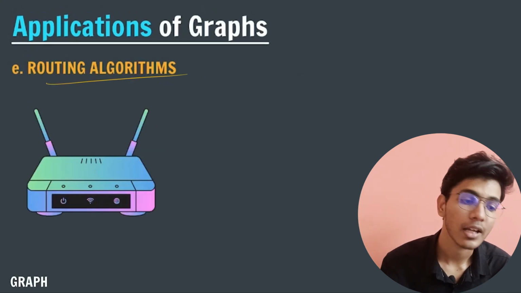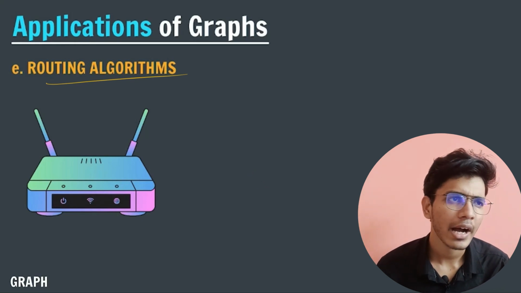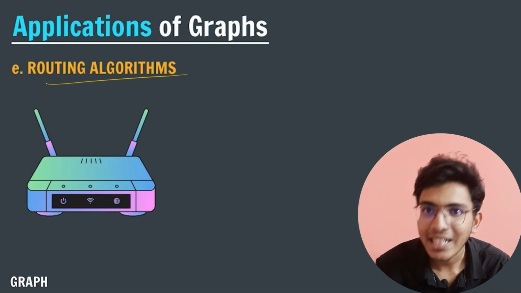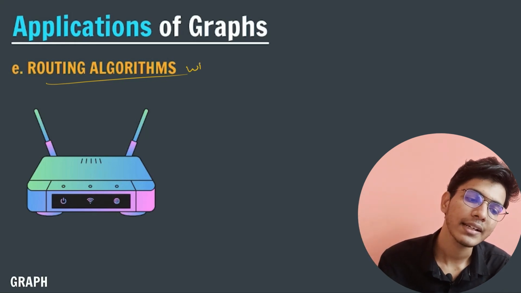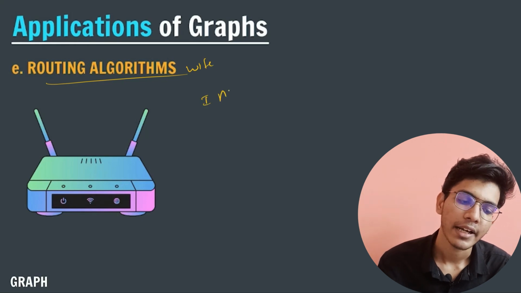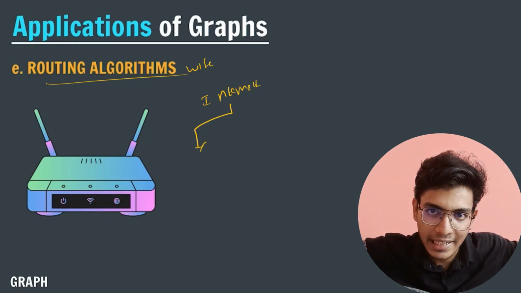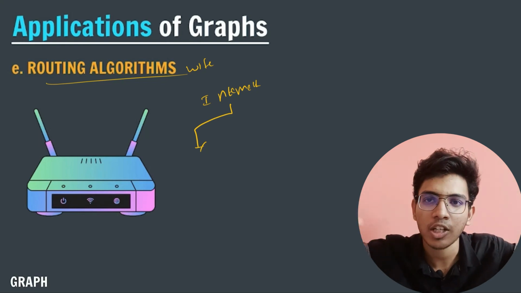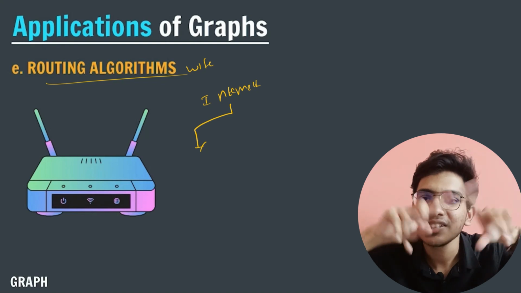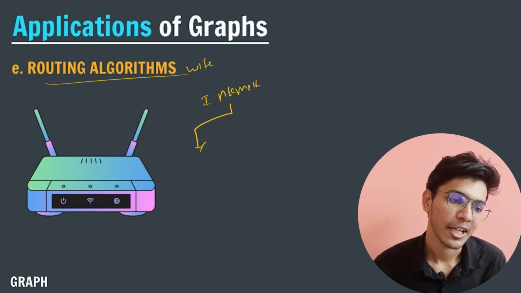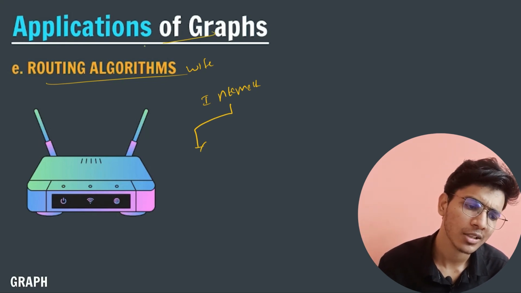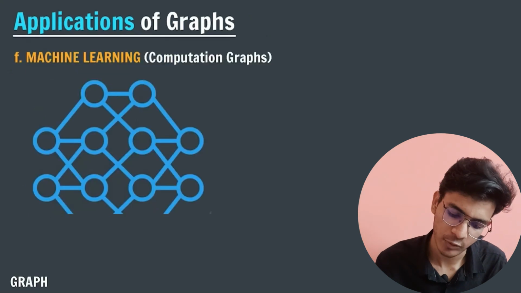And one more thing is routing. In your house, your college, your workspace, you might have seen routers. That is basically internet, Wi-Fi systems. Internally, the internet is basically a network. Computers are connected in networks. For a supercomputer, we have given connections to small computers. So this network is basically using the theory of graph. The implementation of routing algorithms can be done using the concept and theory of graphs.